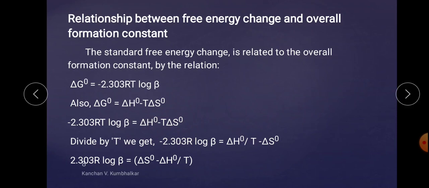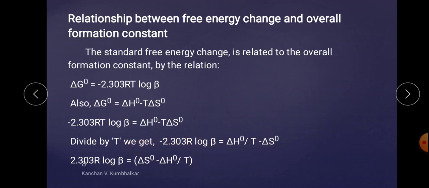So this equation has been obtained by comparing these two equations. Now dividing the above equation by capital T, that is absolute temperature, we get minus 2.303 R log to the base 10 beta is equal to delta H0 upon T minus delta S0, because we divide the whole equation by T. Now this minus sign has to be cleared from this side, so for that purpose we multiply this equation by minus 1.